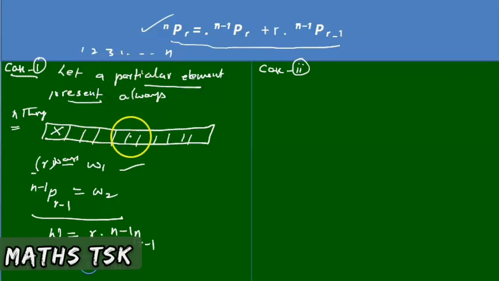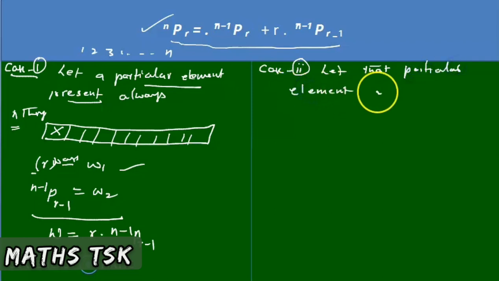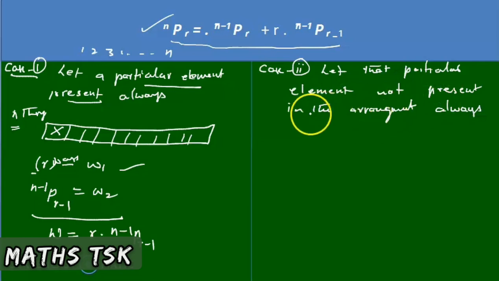Particular person or element is always present. Now take that particular person and remove that particular element. Let that particular element not be present in the arrangement, always.